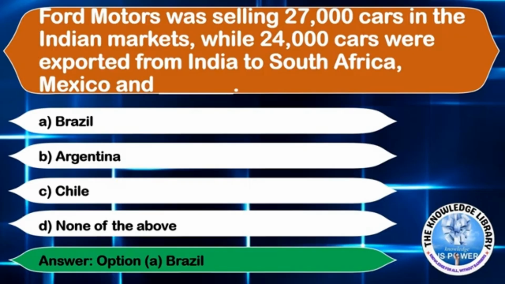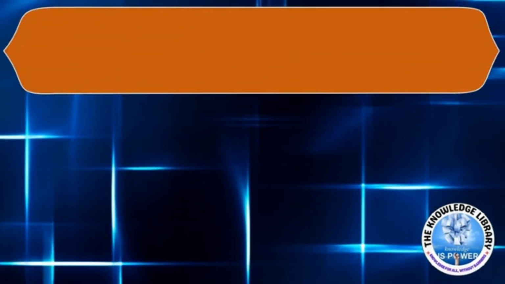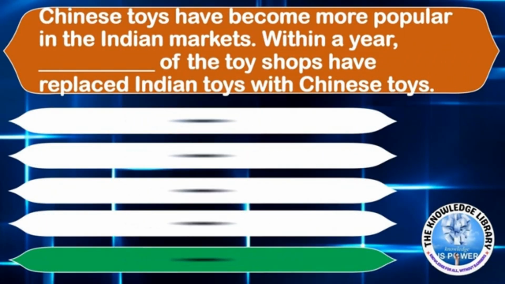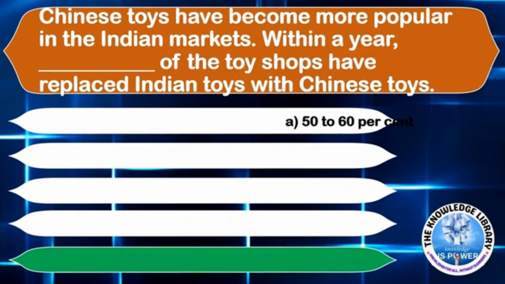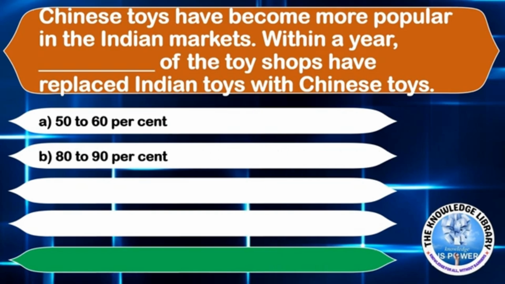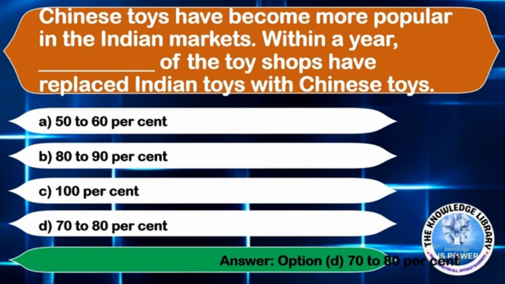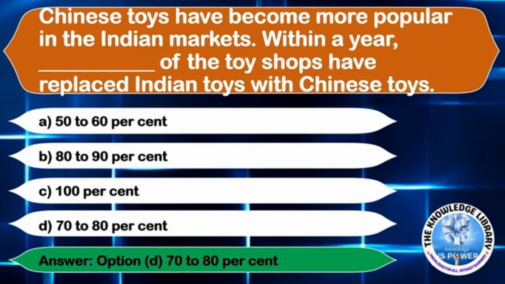The next question is, Chinese toys have become more popular in the Indian markets. Within a year, dash of the toy shops have replaced Indian toys with Chinese toys. Option A 50 to 60%, Option B 80 to 90%, Option C 100%, or Option D 70 to 80%. The correct answer is Option D 70 to 80%.